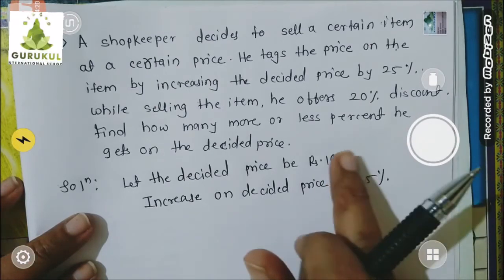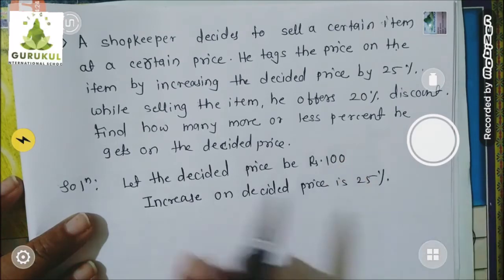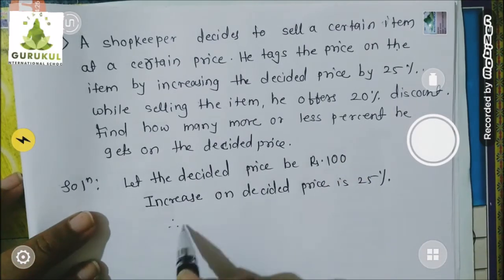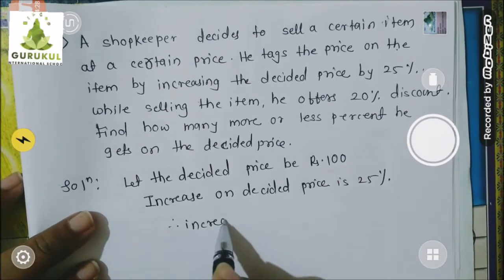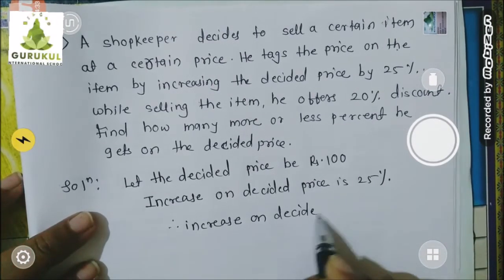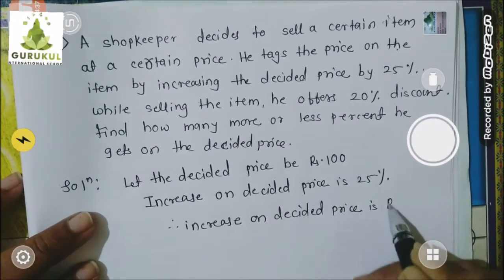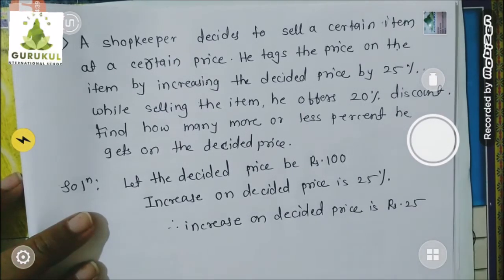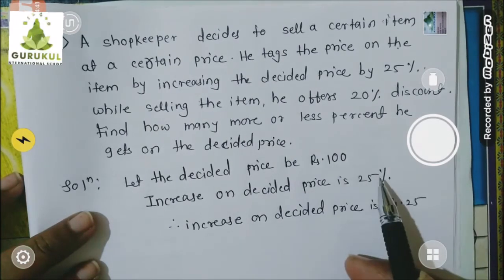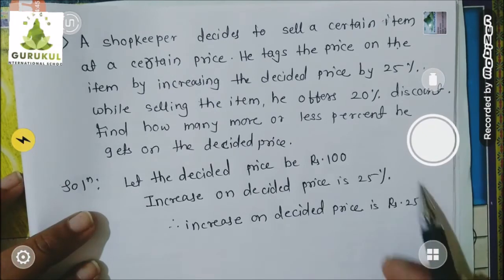Indirectly it means on this 100 rupees, how much rupees will be increased? 25 rupees will be increased. So I will write increase on decided price is nothing but, in rupees form, how much? In rupees form it is 25. In percentage form 25%, but in rupees form 25 rupees will be increased.